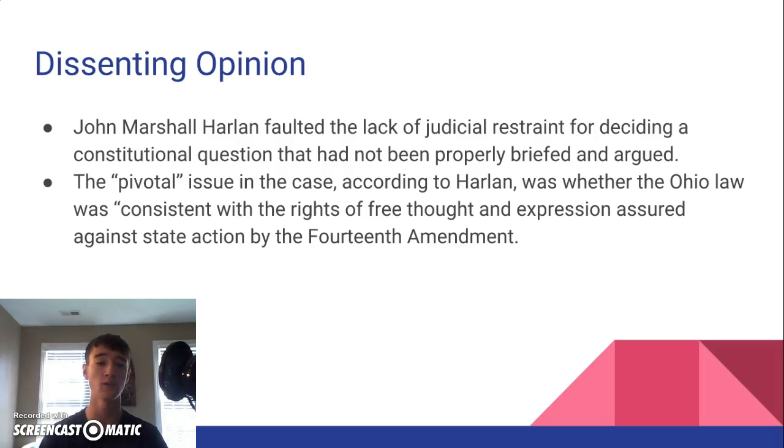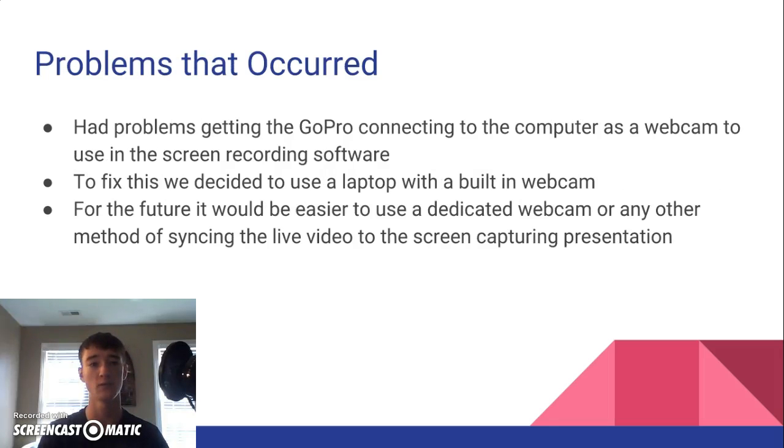The dissenting opinion: John Marshall Harlan faulted the lack of judicial restraint for deciding a constitutional question that had not been properly briefed and argued. The pivotal issue in the case, according to Harlan, was whether the Ohio law was consistent with the rights of the free expression assured against state action by the 14th Amendment.